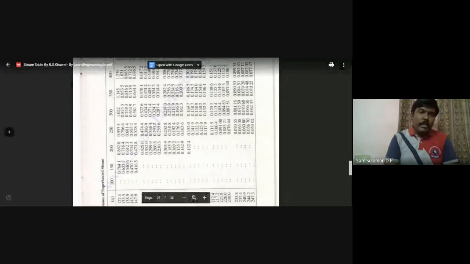What is given to us is 1 meter cube per kilogram, so that lies between 350 degrees centigrade and 400 degrees centigrade. For 350, it is 0.9535, and for 400, it is 1.031. So our temperature should lie somewhere between 350 and 400 for the pressure 3 bar.